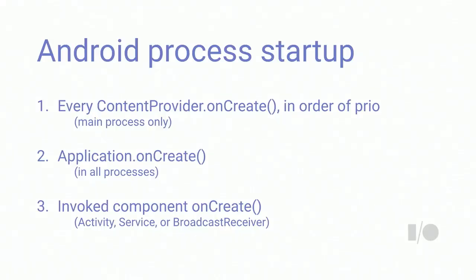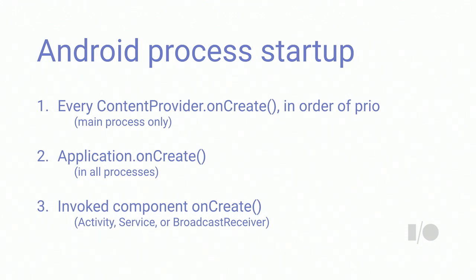It's worth a while to look at how an Android process actually starts up. There's a procedure that every Android app goes through. The first thing that happens when an Android process starts up is every content provider that you declare in your manifest goes through its onCreate in order of priority. So if there's a priority definition there, it will go in that order. Now, it's also worth noting that this happens in your main process only. If you have a multi-process app, and most of you probably do not, the content providers will not be created off the main process.